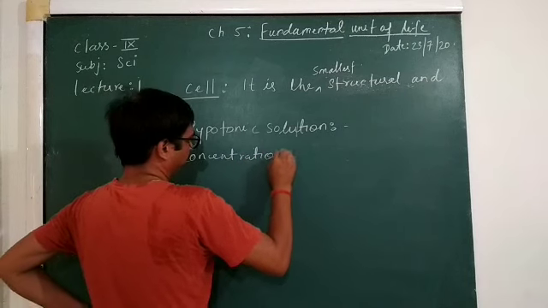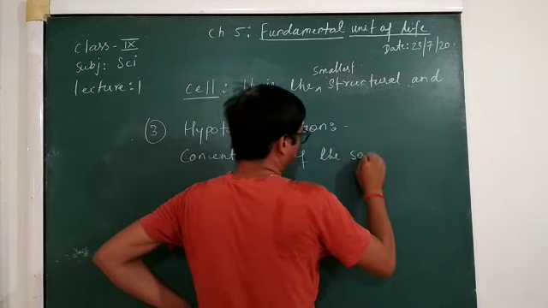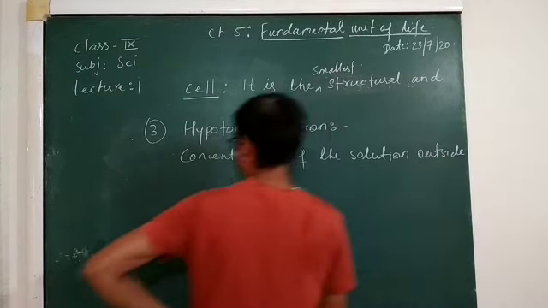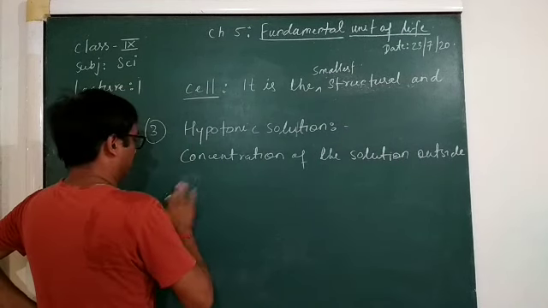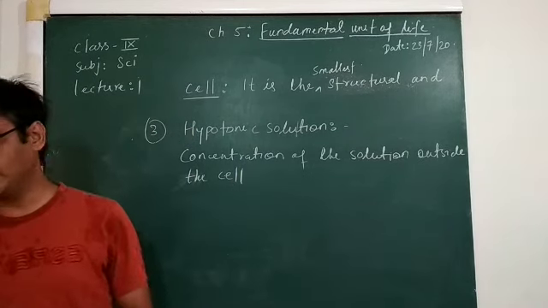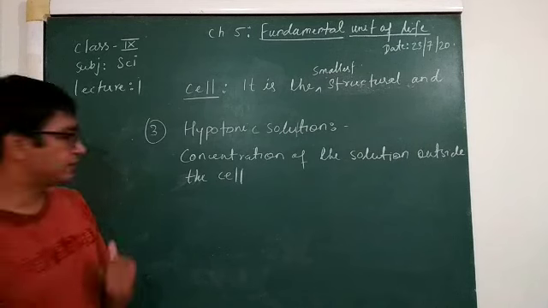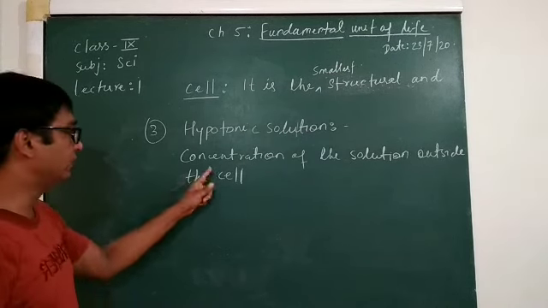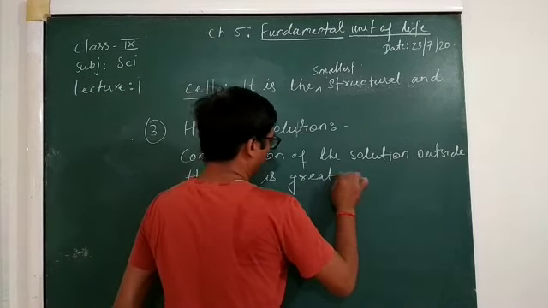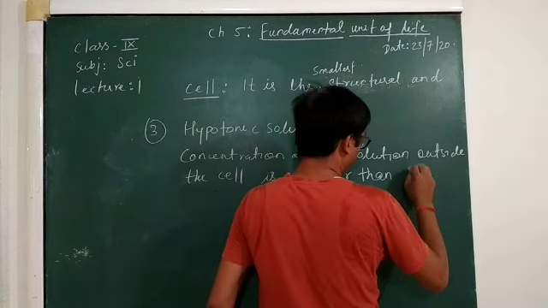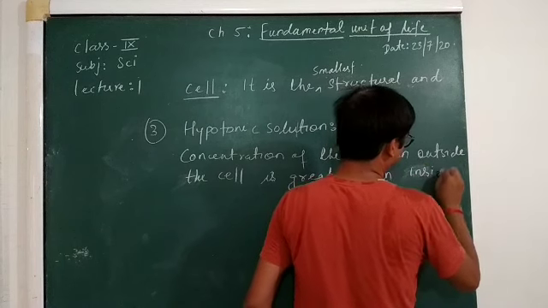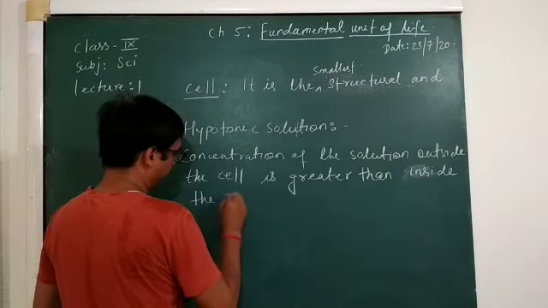Outside the cell is greater than inside the cell. The concentration of the solution outside the cell is greater than inside the cell.